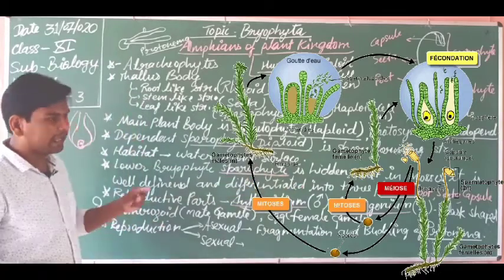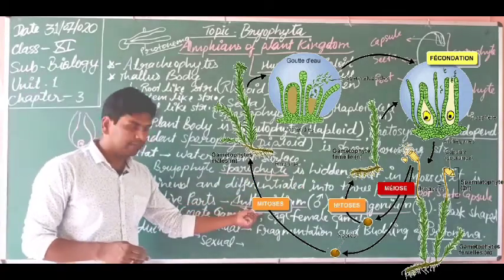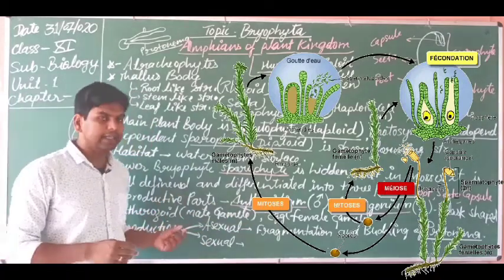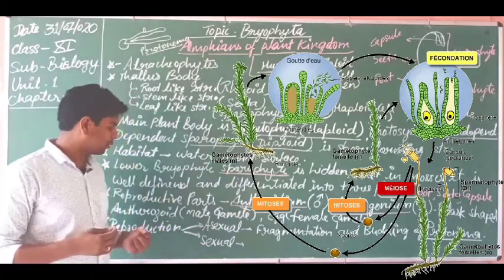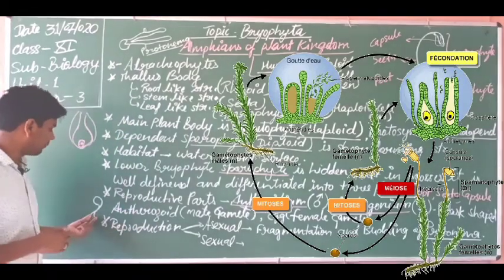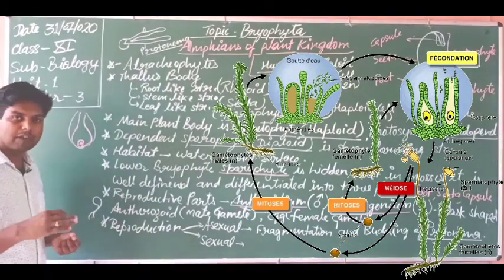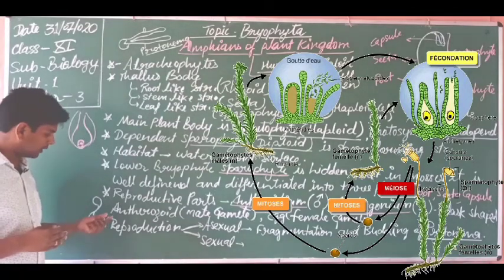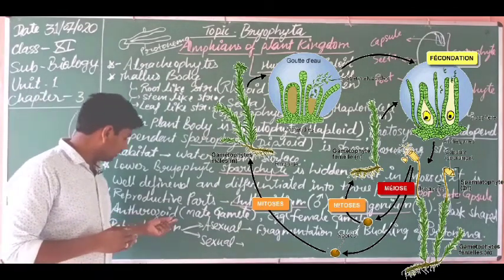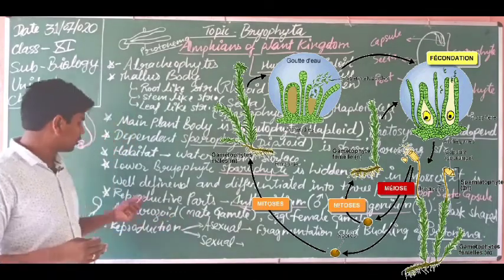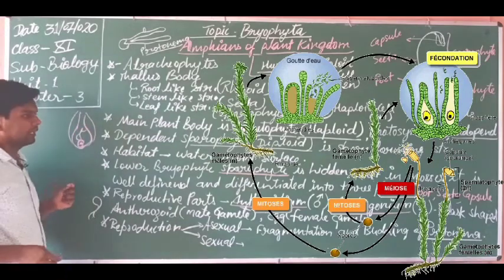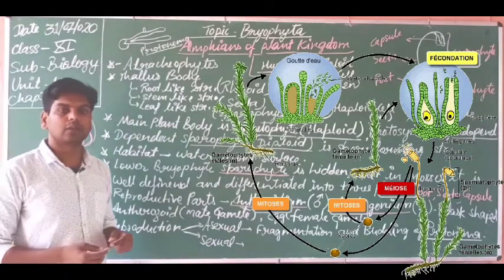So in archegonium the egg is formed, and in antheridium what? Antherozoid is formed. When this antherozoid gets mature, it moves with the help of flagella inside the water film. So that is why they must require water for sexual reproduction. Antherozoid is transferred with the help of the water film towards the archegonia. When it reaches here, then they get fertilized to produce the next stage.